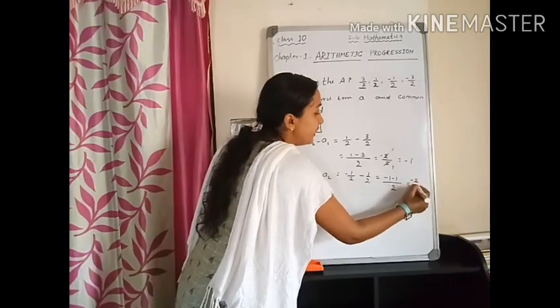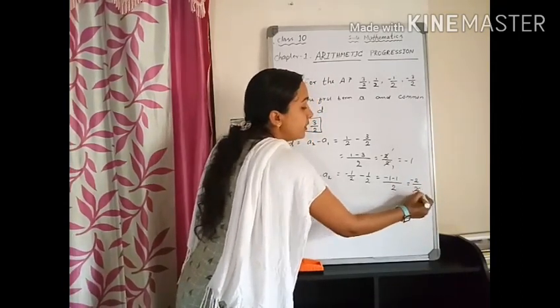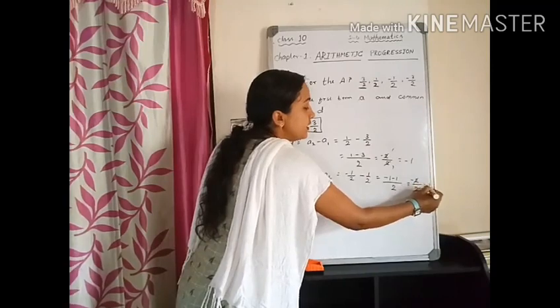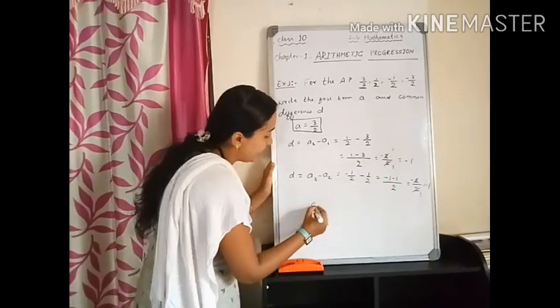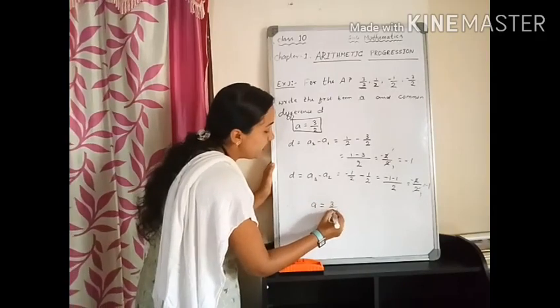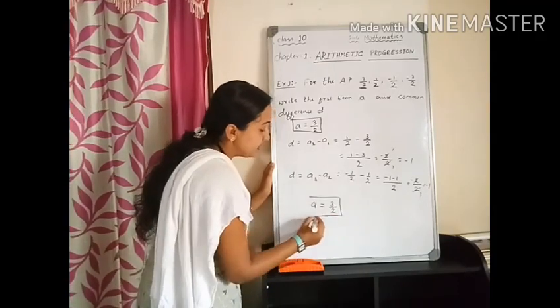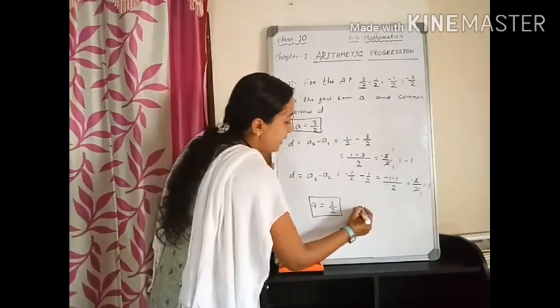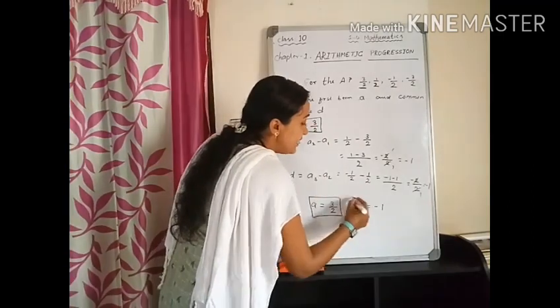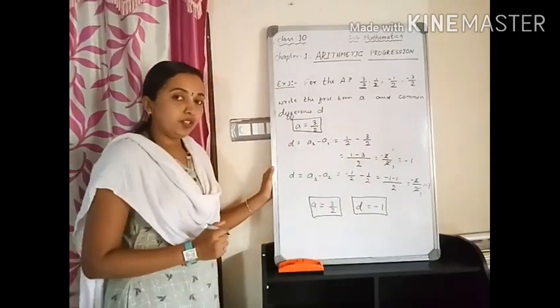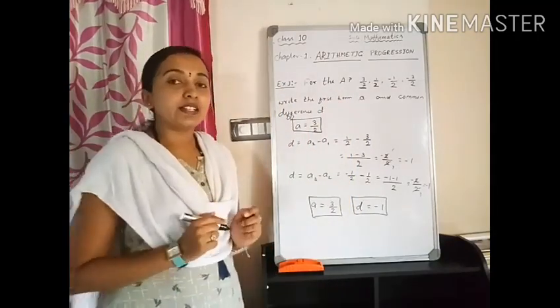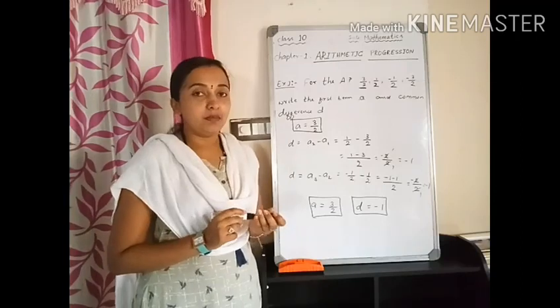Again, we are getting minus 2 divided by 2. 2 gets cancelled, which is minus 1. Therefore, we can say the first term of this AP is 3 by 2 and the common difference is minus 1 by 2. Understood? Okay, let us consider one more example.